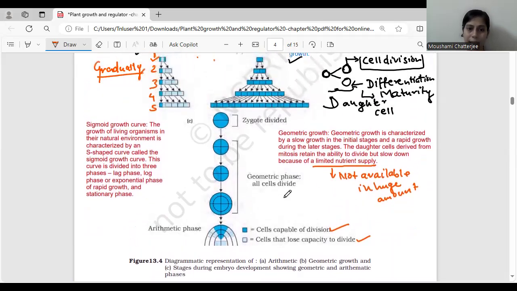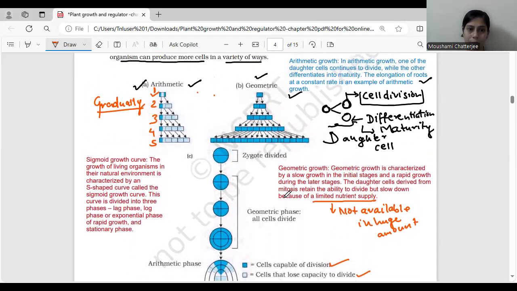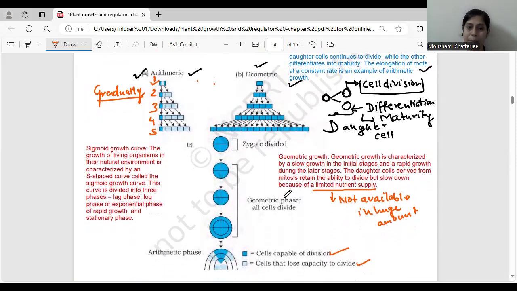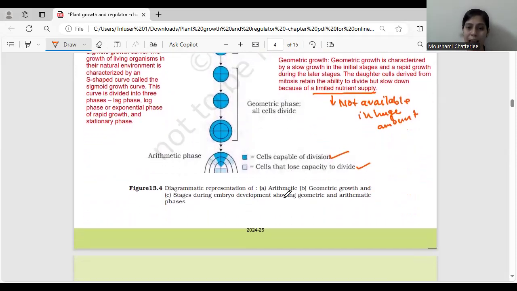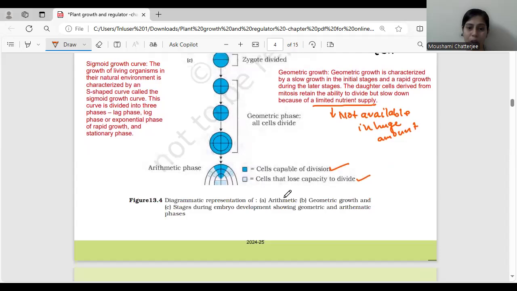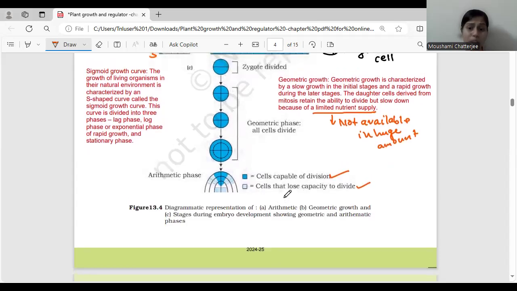You can see over here, the A part represents arithmetic growth, and the B part represents the geometric growth, and the C part, the stages during embryonic development, shows both geometric and arithmetic phase.